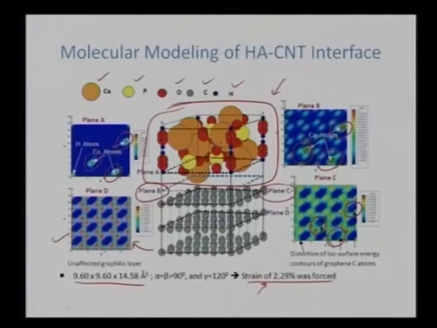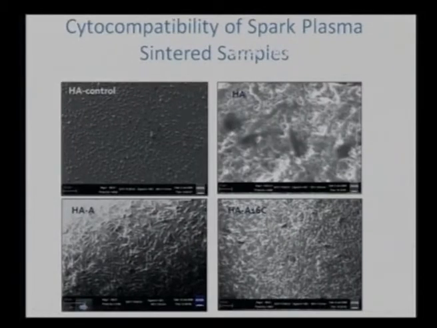And from that there are certain planes which are unaffected, plane A and plane D. Those remain unaffected, as they are much farther from the interface. But as soon as we start coming near the interface, we see some overlapping of the electron cloud, or the isosurface energy is now getting perturbed because of the interference from the surface calcium atoms, and that is the reason it shows some affinity towards the carbon nanotube, and then we see a nice distribution of carbon nanotube with hydroxyapatite.